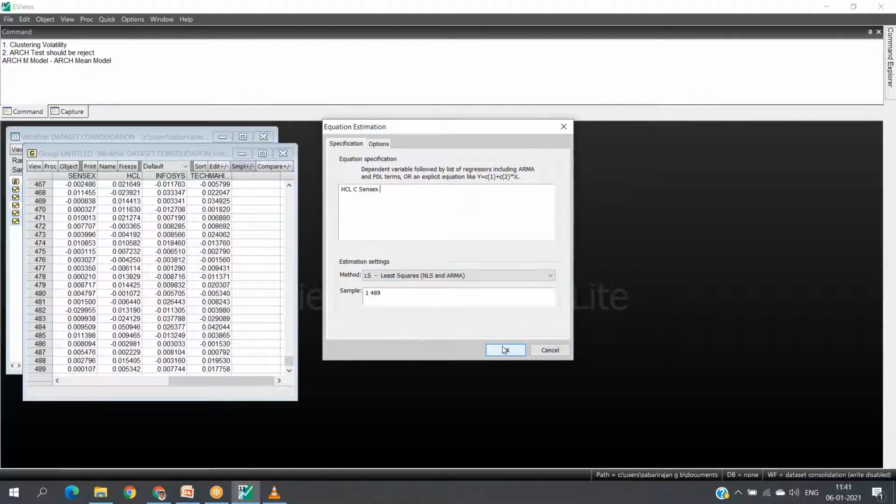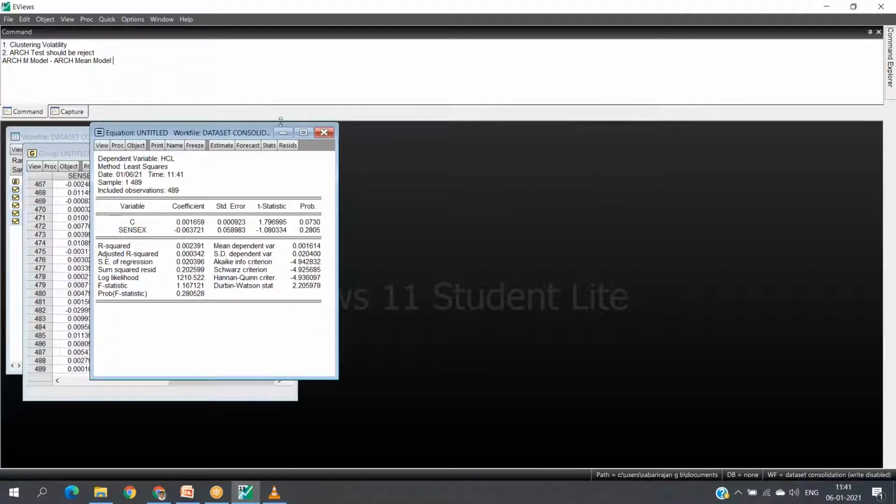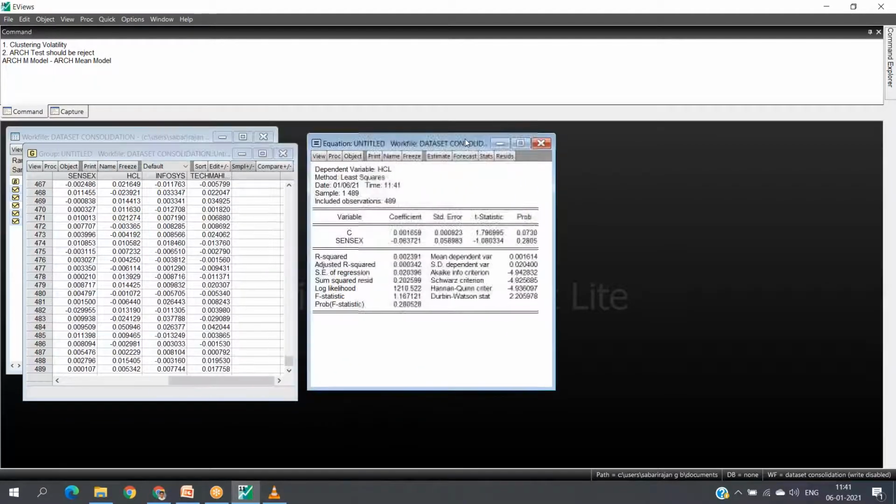I'm performing a regression equation, where the p-value is greater than 5%, so it is not significant. We are accepting the null hypothesis that there is no significant impact on the HCL share price through Sensex, so HCL share price can stand on its own.